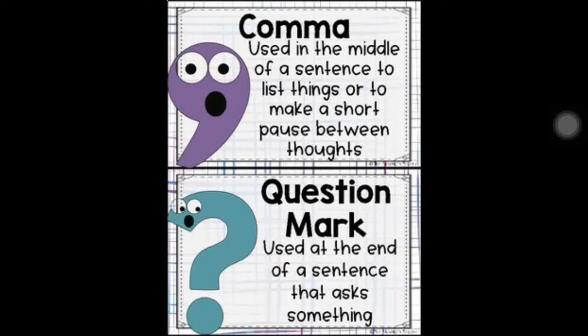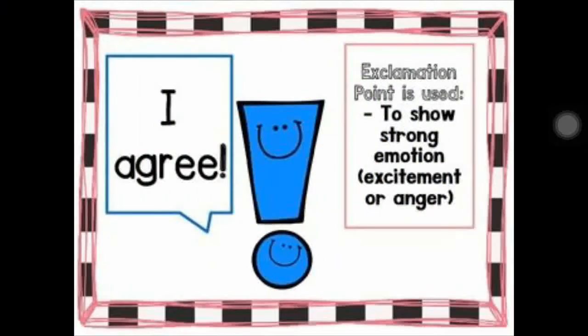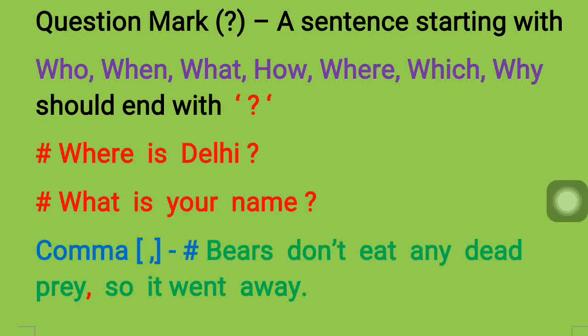Now here you can see the comma. Comma is used in the middle of the sentence. I discussed just now, the question mark goes at the end of the sentence. Now here you can see, children, the question mark: a sentence starting with who, when, what, how, where, which, why should end with the question mark symbol.